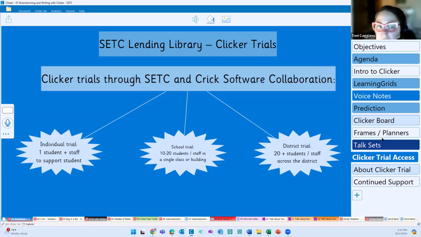So the individual trial would be, you're thinking 1 student and potentially 1 staff to support that student. We have a school trial, which is anywhere between 10 to 20 students and staff in a single building, as well as the district trial where you have 20 or more staff and students across the district that you think would be able to use Clicker as a solution.